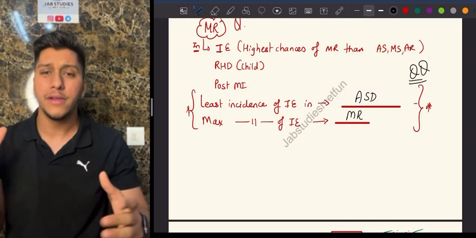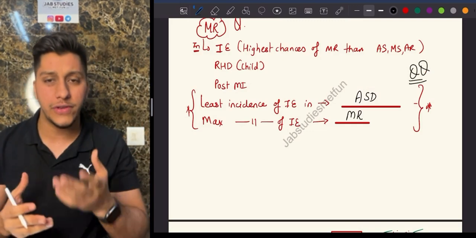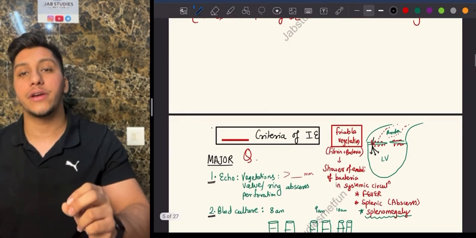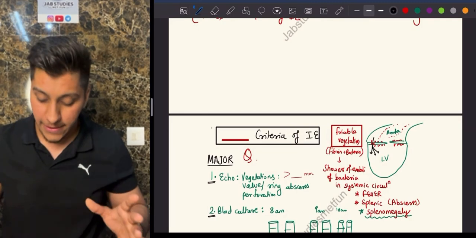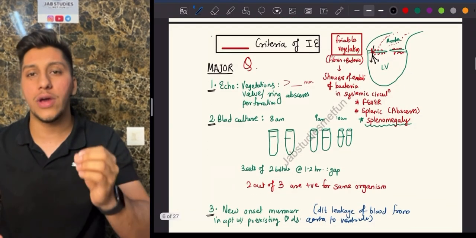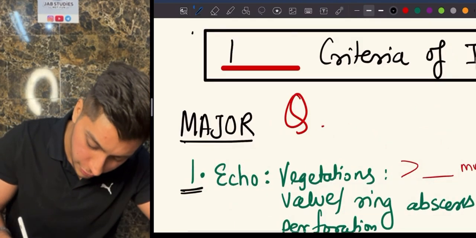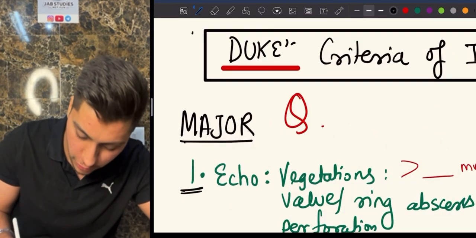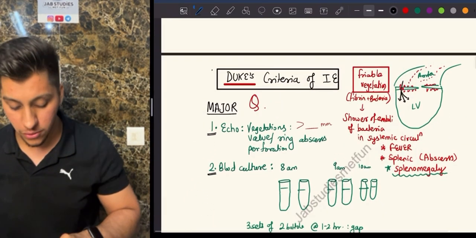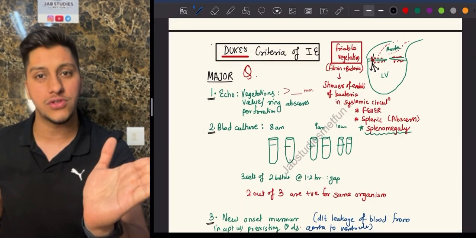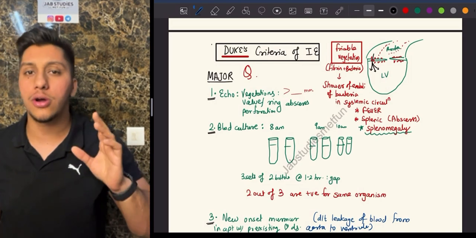So we covered a bit of microbiology, about the physiology, as well as right now your medicine. Talking about infective endocarditis, what is going to be the criteria? See, now to diagnose infective endocarditis, you have certain parameters. This is given by the criteria which is known as, very good, Duke's criteria. Okay, so it's known as Duke's criteria, another PYQ. Now, Duke's criteria gives you two parameters. One is the major ones which you have to follow, and the minor ones. Let's talk about them one by one.